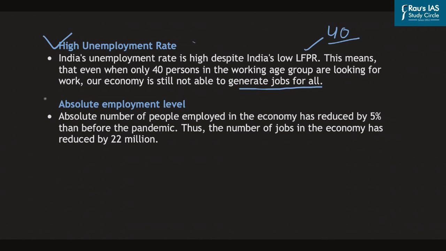Then there is also concern about the absolute employment level in the Indian economy. The absolute number of people employed in the economy has reduced by about 5% as compared to the period before the pandemic, and the number of jobs in the economy has reduced by about 22 million. So, all these facts highlight that the Indian economy is witnessing issues on all three fronts: inflation is out of control, the GDP growth rate is contracting, and the unemployment scenario is a really grave one. In this background, let us look at some core concepts which can be asked in the preliminary examination, like the concept of stagflation, the Phillips curve, etc.